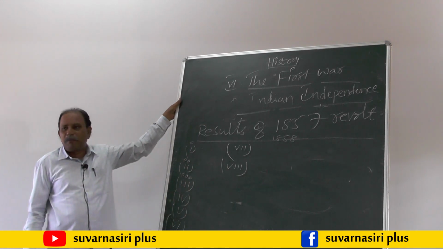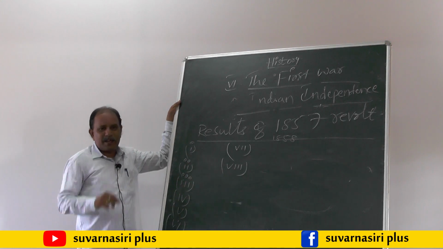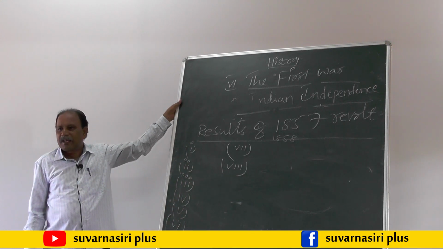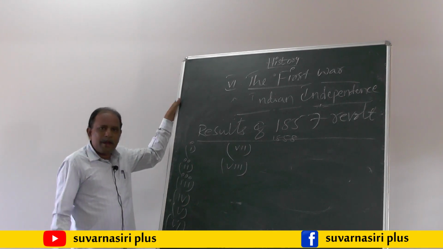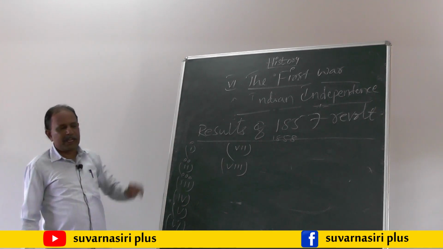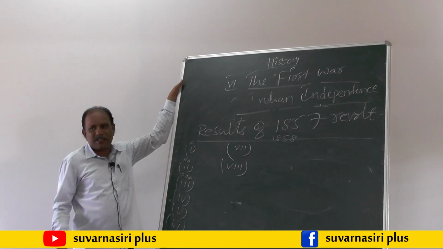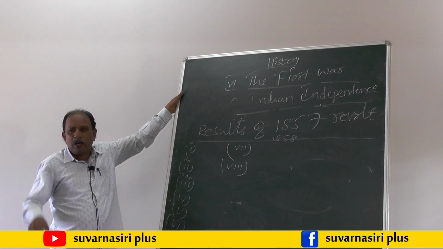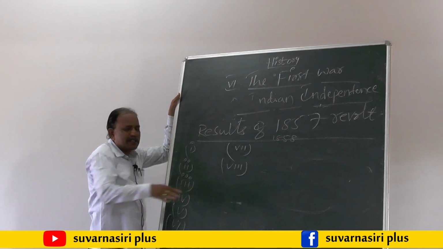These black soils may be dark gray or black in color. They can also be called by other names, regur soil or black cotton soil. These black soils have more retentive capacity. They can store a lot of moisture or water vapor. That is the black soil.